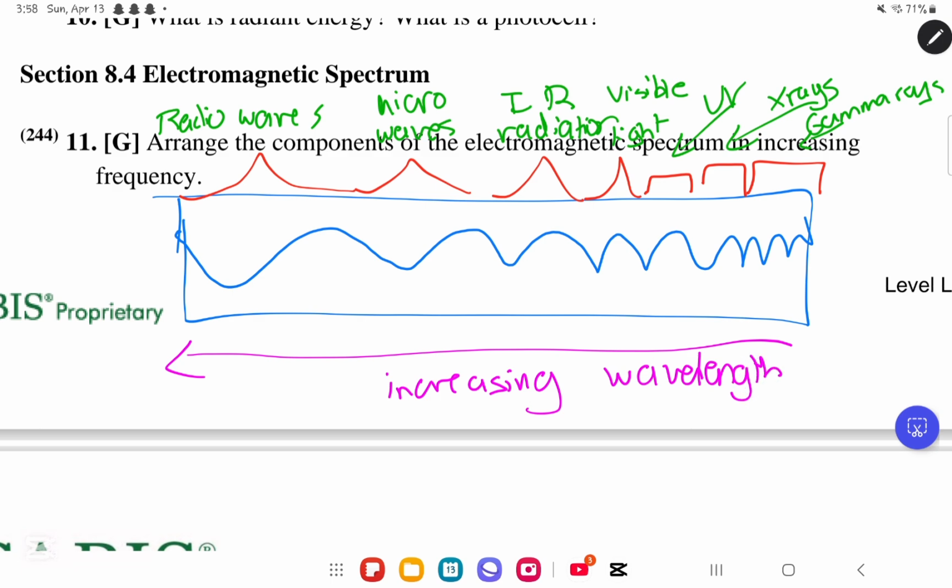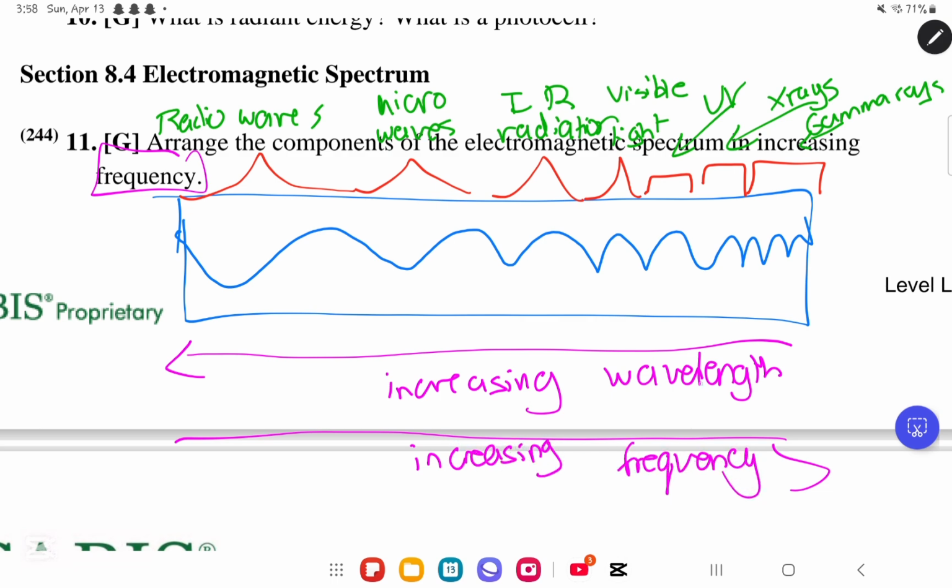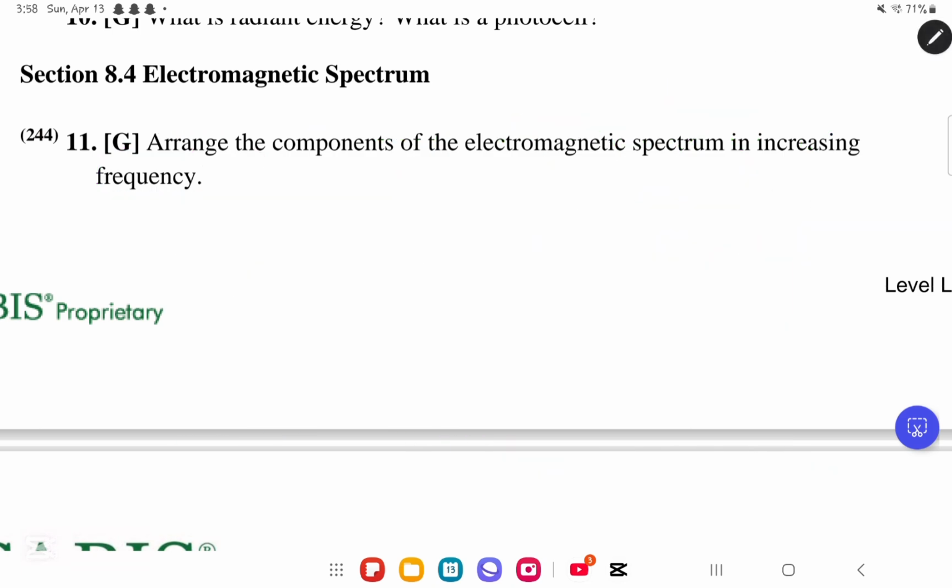But we know that the frequency is the opposite, and they need the frequency. So you would draw it this way, and you would write increasing frequency. So very simply, the increasing wavelength is going in this direction, towards the radio waves, whereas the increasing frequency is going in the other direction, which is towards the gamma rays.